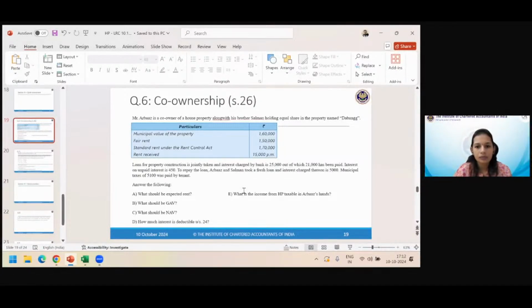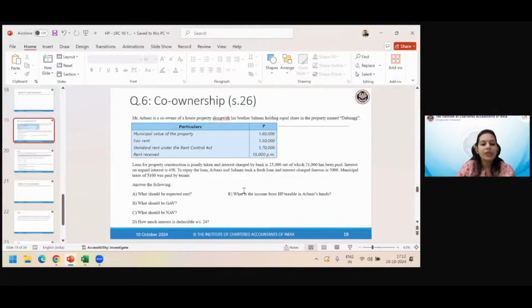No, ma'am. We should ignore it. Correct. Please write that it is not deductible. Okay. To repay the loan, Arbaz and Salman took a fresh loan and interest charged thereon is 5,000. This is deductible. Interest taken on loan to repay original loan is okay. But interest on unpaid interest is not okay.